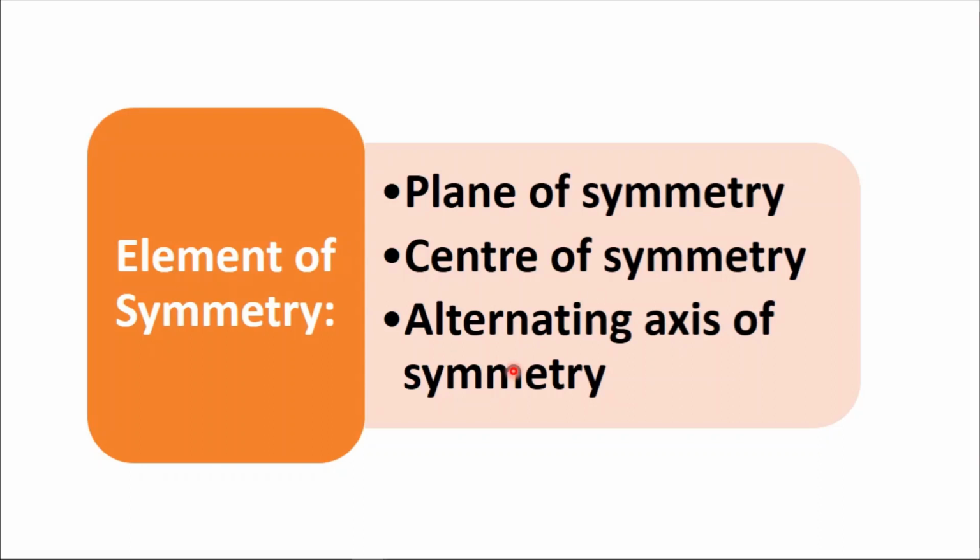A plane of symmetry is a plane bisecting the molecule such that each half of the molecule is the mirror image of the other. You are cutting the molecule from the center, and after bisecting it, it divides into two equal parts. It means the molecule has a plane of symmetry, and a molecule which has a plane of symmetry will not be optically active.